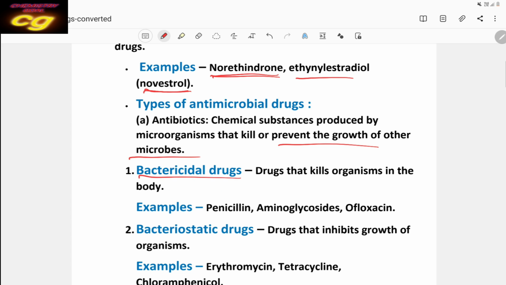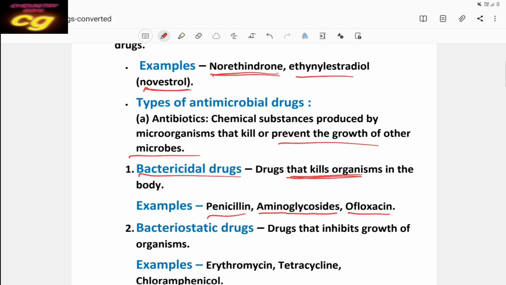Bactericidal means it mainly kills the microbes. Penicillin, aminoglycosides and ofloxacin are examples of bactericidal drugs.